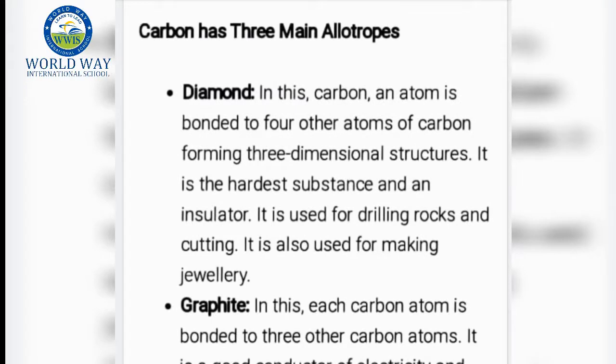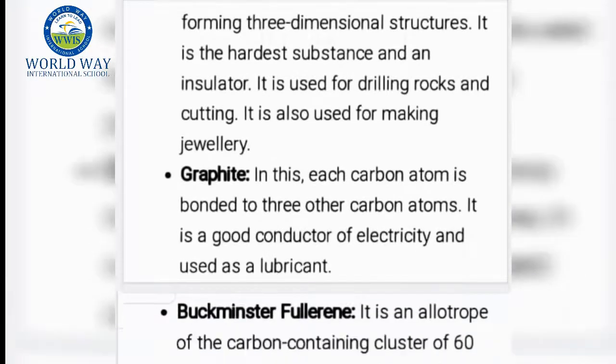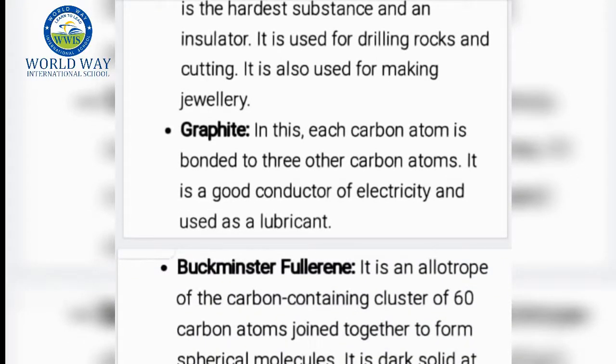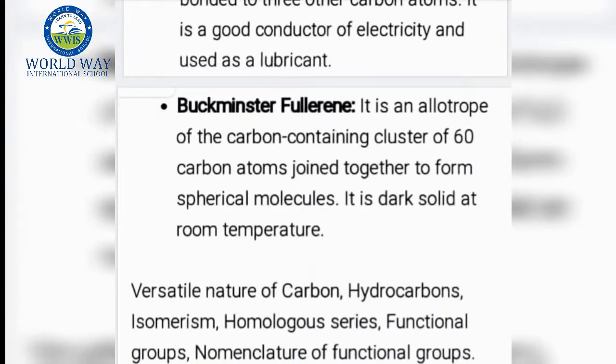Diamond. In this, a carbon atom is bonded to four other atoms of carbon, forming a three-dimensional structure. It is the hardest substance and an insulator, which is used for making jewelry, drilling rocks, cutting, etc. Graphite. Carbon atom is bonded to three other carbon atoms, which is a good conductor of electricity and used as a lubricant. Buckminster fullerene. It is an allotrope of carbon containing a cluster of 60 carbon atoms joined together to form spherical molecules. It is a dark solid at room temperature.